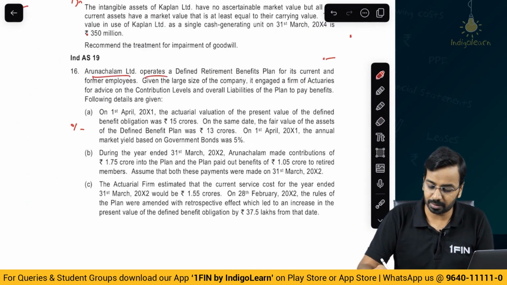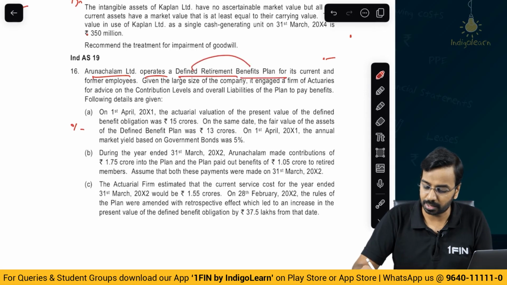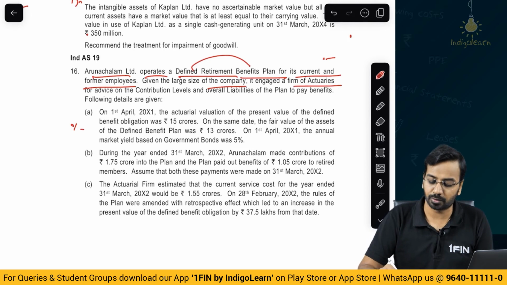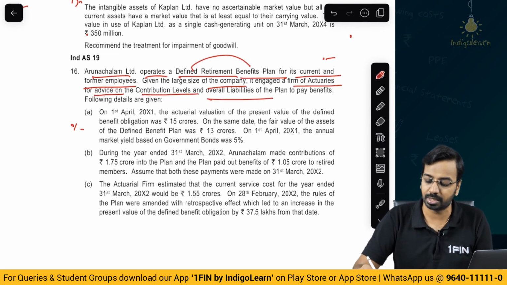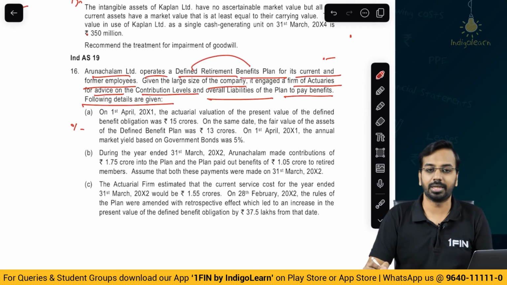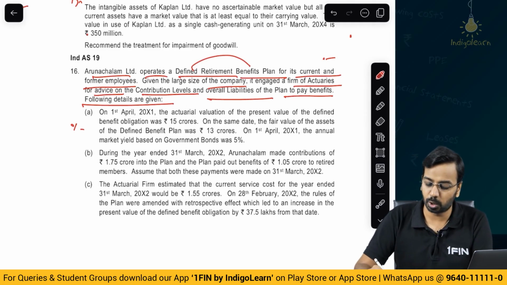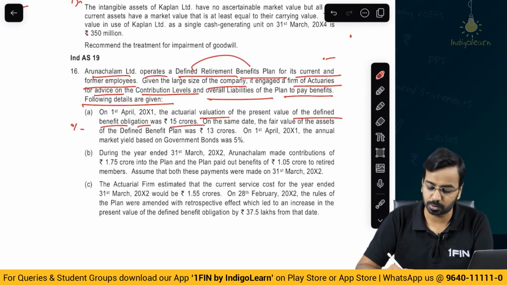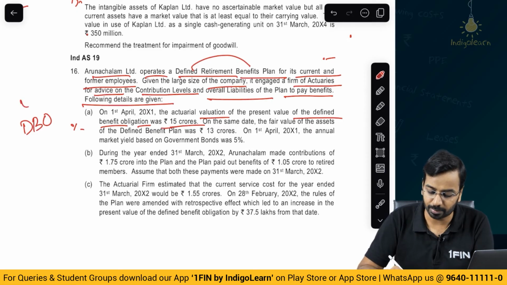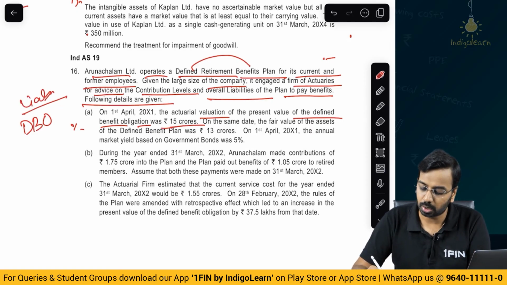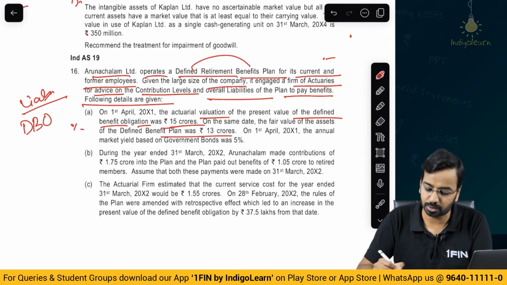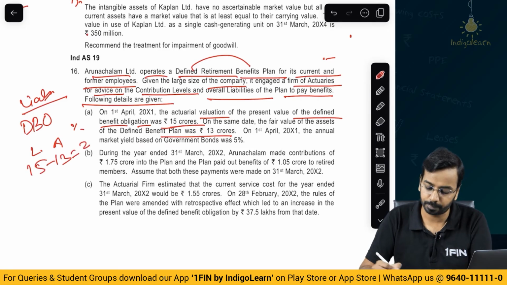Arunachalam Limited operates a defined retirement benefit plan for its current and former employees. Given the large size of the company, it engaged a firm of actuaries for advice on the contribution levels and overall liabilities on the plan to pay benefits. Following details are given. On 1st April of year 1, actual valuation of the present value of the defined benefit obligation was 15 crores. So, actual valuation of DBO is 15 crores, the opening liability. On the same date, the fair value of assets on the plan was 13 crores. So, liability 15, asset 13, net liability of 2.